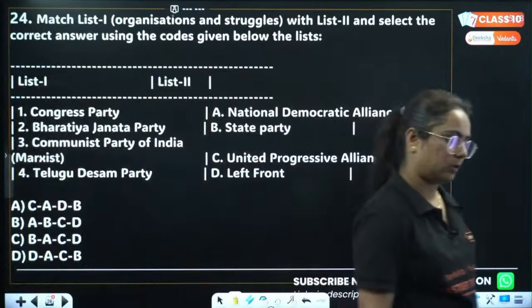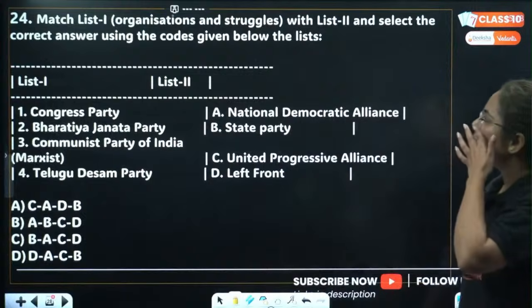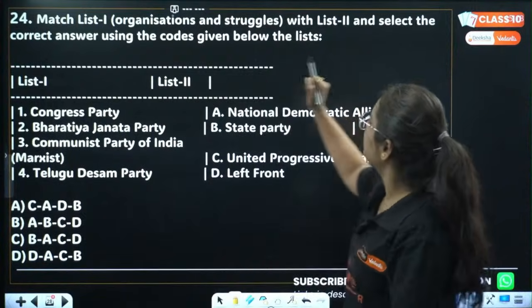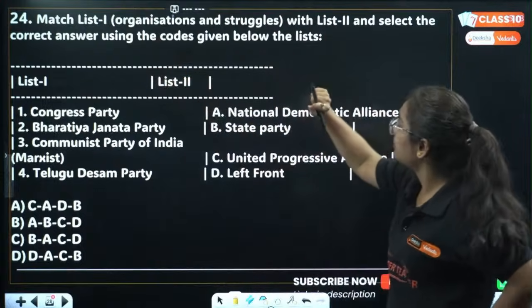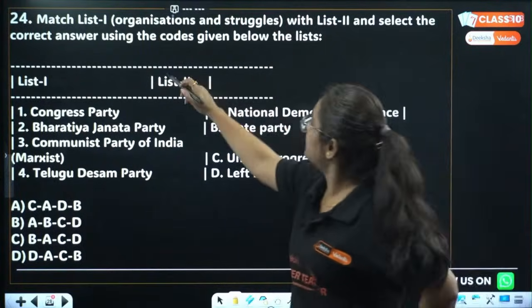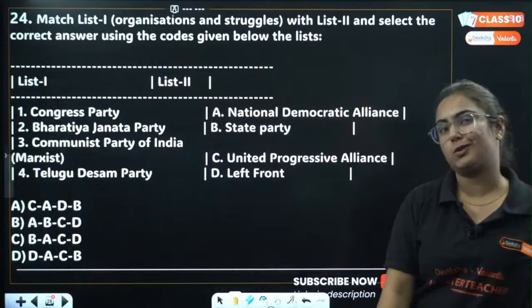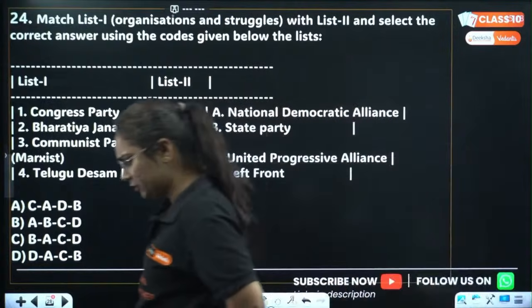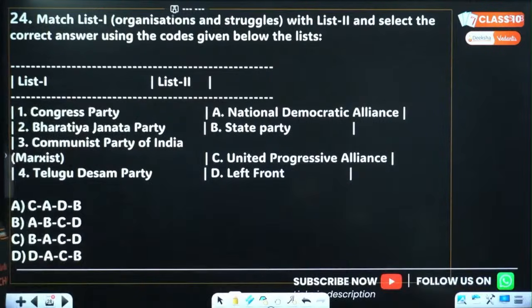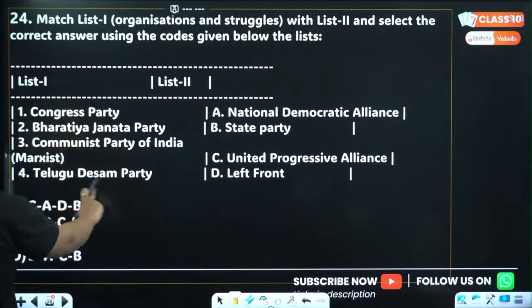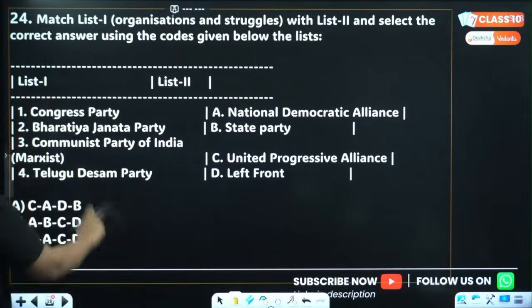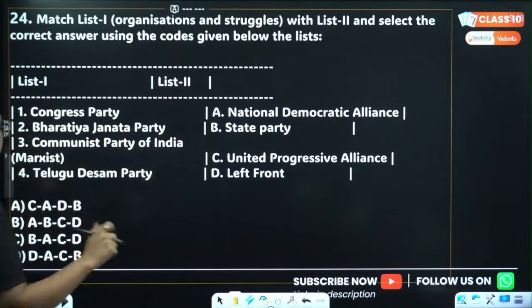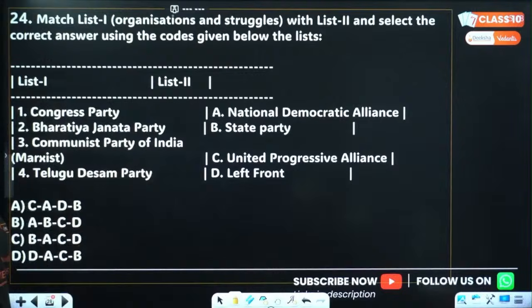Done? Let's go. Next question, that's match list 1 and list 2. List 1 deals with organizations and struggles, and select the correct answer with the codes given below in list 2. This one is also from political parties. List 1 gives you the names of political parties like the Congress Party, Bharatiya Janata Party, Communist Party of India, Telugu Desam Party.